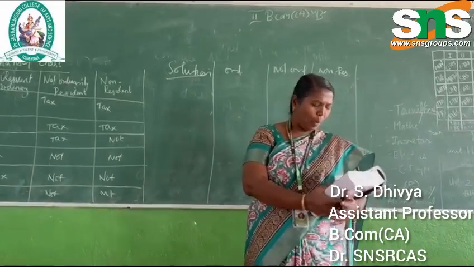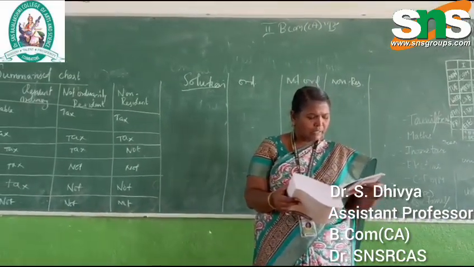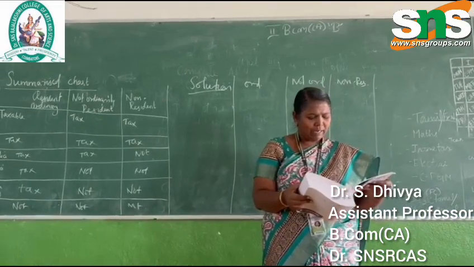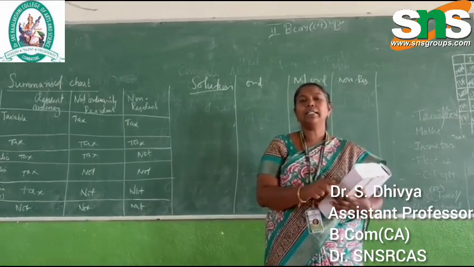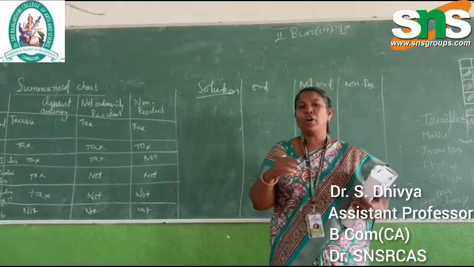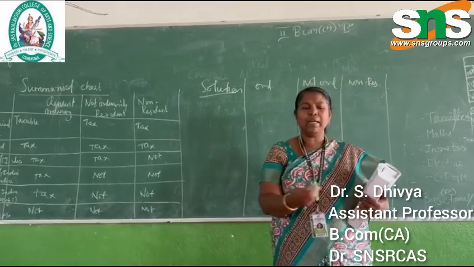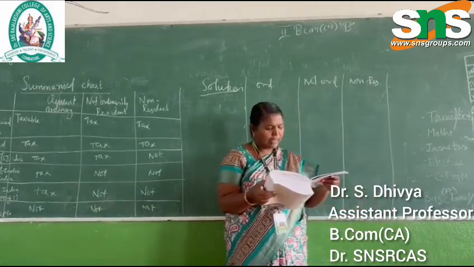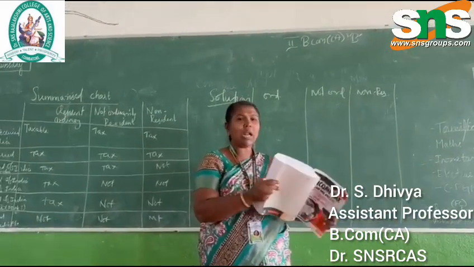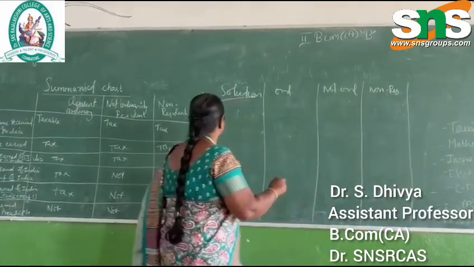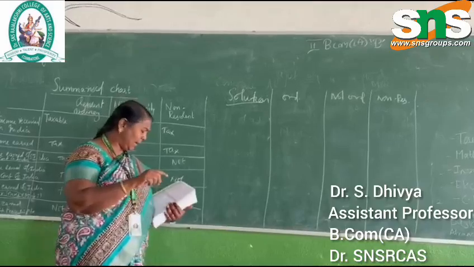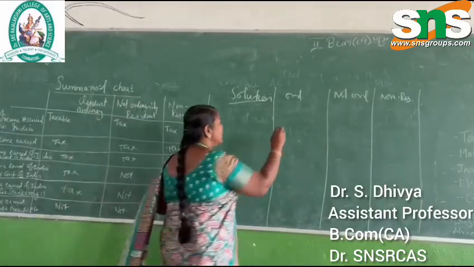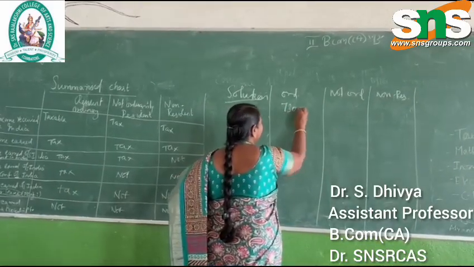First, we'll see point number 1. Profit on sale of plant at London, half is received in India. That is, we are receiving a profit for selling a plant. So half the amount is received in India. The total amount is 1,46,000. When we divide 1,46,000, it is 73,000.